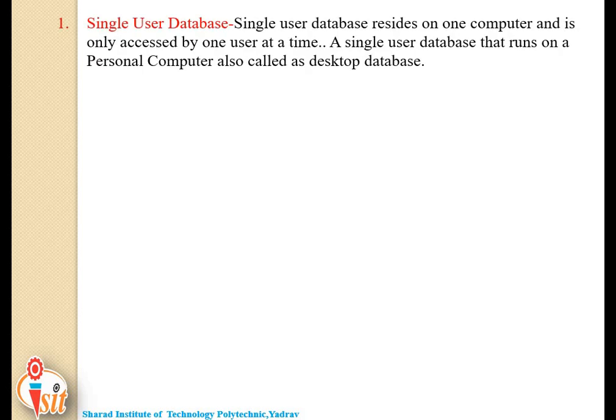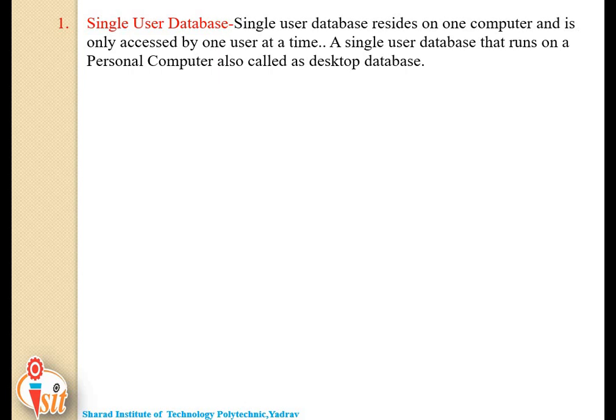First one is single user database. This type of database resides on only one computer, a single computer, and it is accessible by only one user at a time.